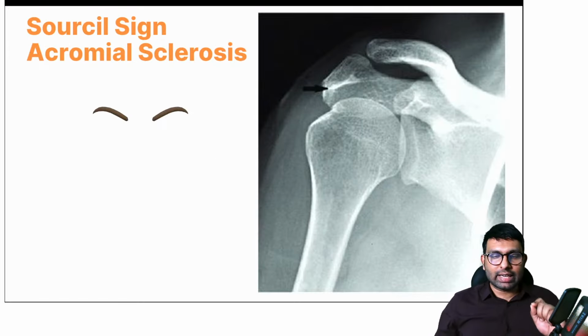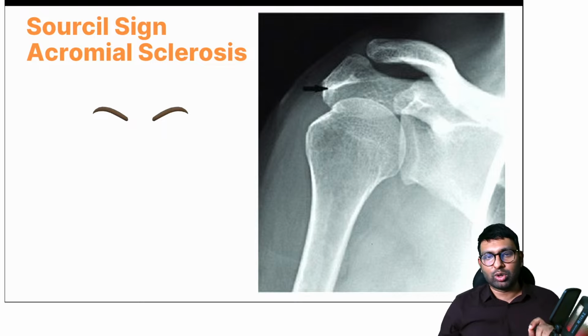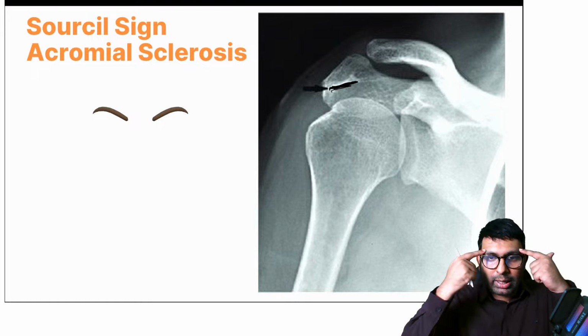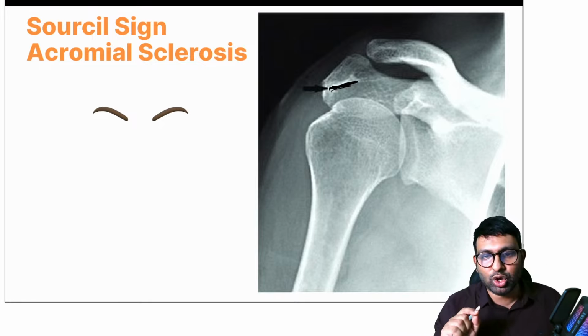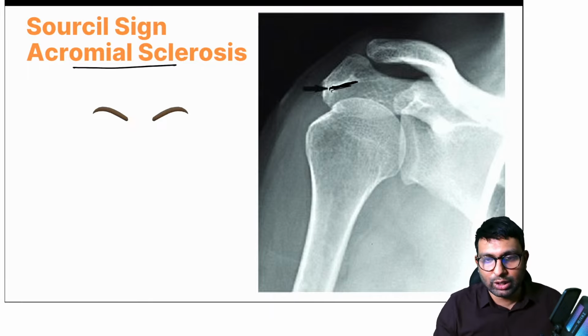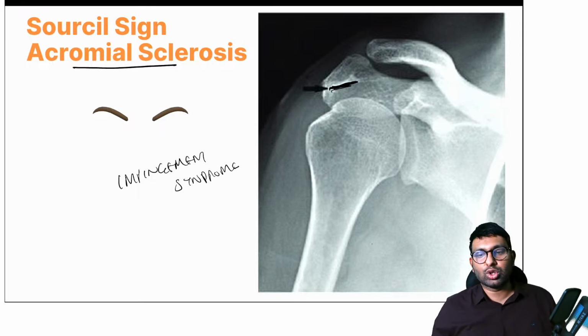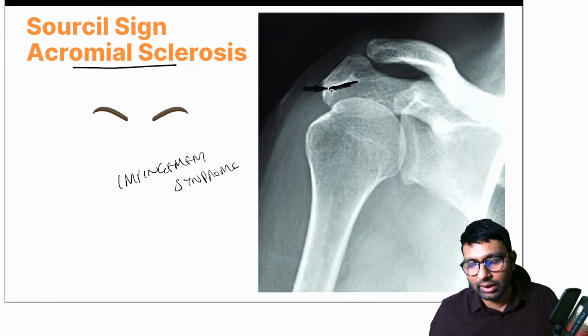And one important X-ray finding I want you to know about in acromial syndrome. You will notice that at the subacromial tunnel, at that area, there will be this lucency, this whitening, and this whitening looks like our eyebrows. They look like eyebrows, and eyebrows are also called sourcil. So we call this a sourcil sign whenever there is acromial sclerosis, mainly seen in impingement syndrome. You will have acromial sclerosis, also called the sourcil sign. Okay, sourcil sign.